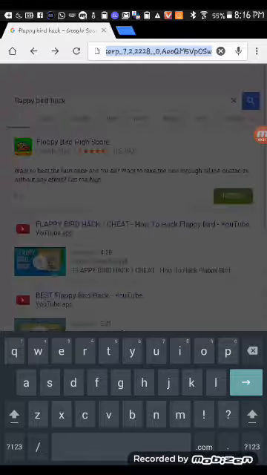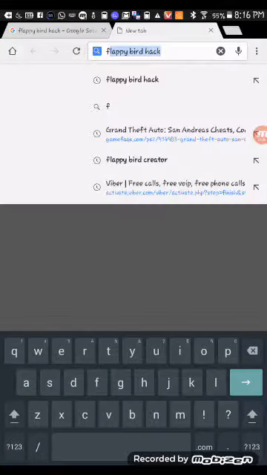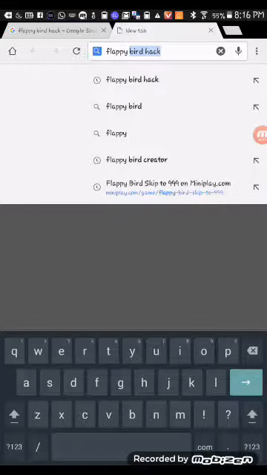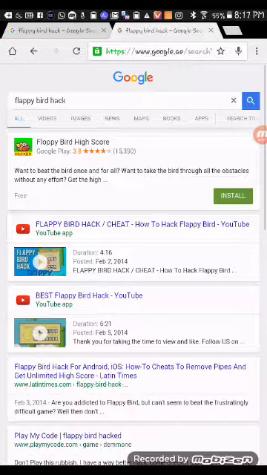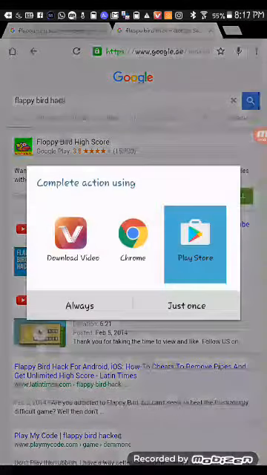and then over here, in Google you type Flappy Bird hack. You click on that. You get this Flappy Bird high score. You press on install Play Store.